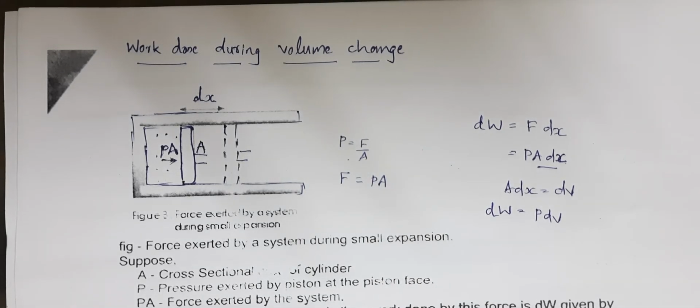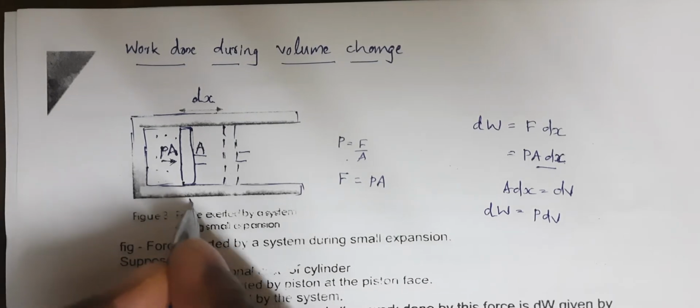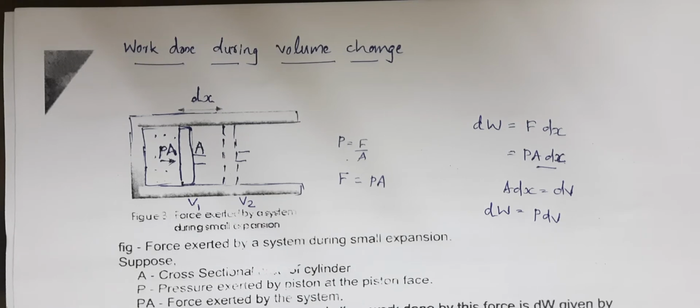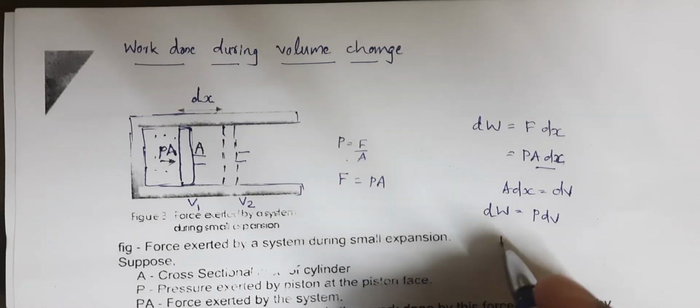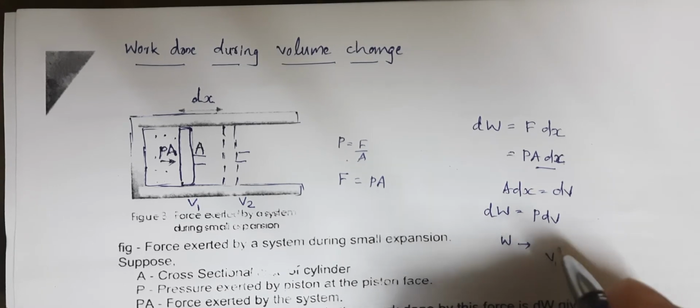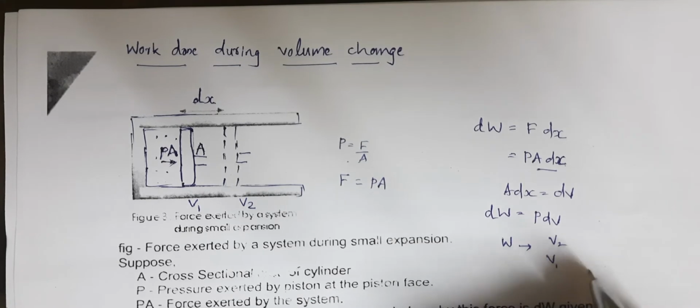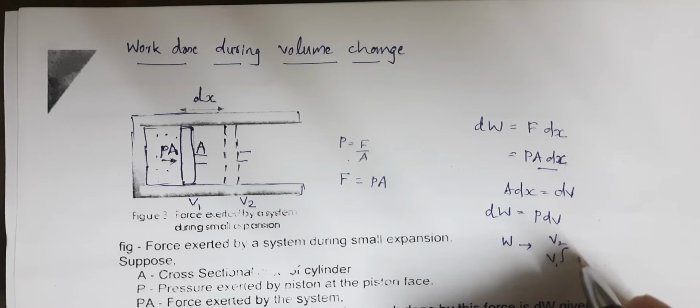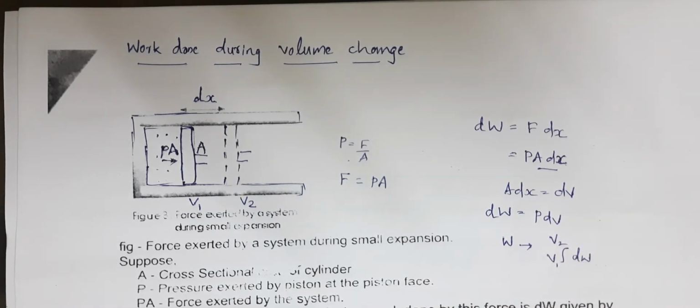Suppose this is an expansion process from a volume V1 to a volume V2, not just for a small displacement but for a greater expansion. Then the total work done from V1 to V2 is calculated by adding all the small work done, that is dW.